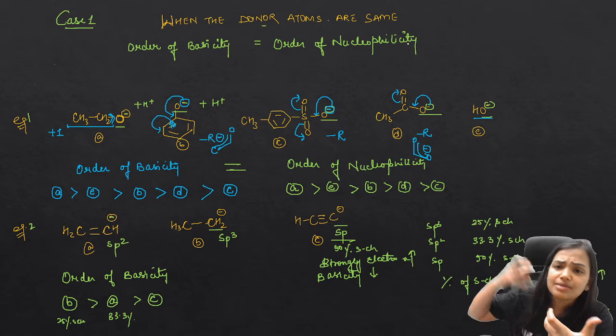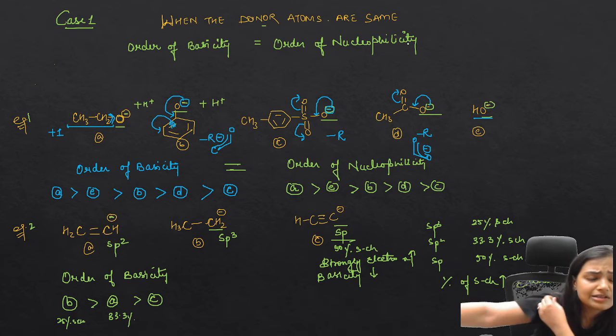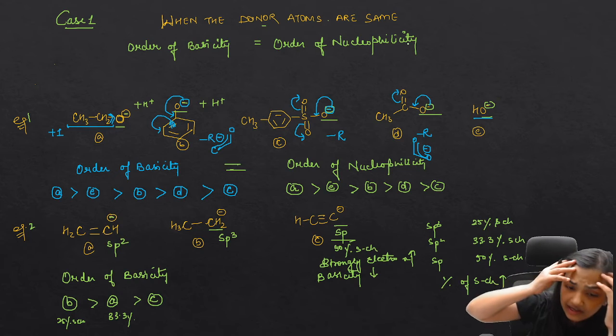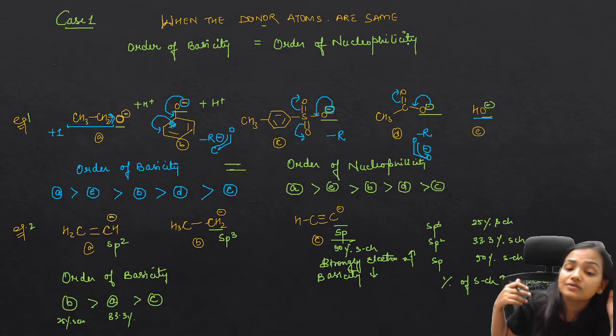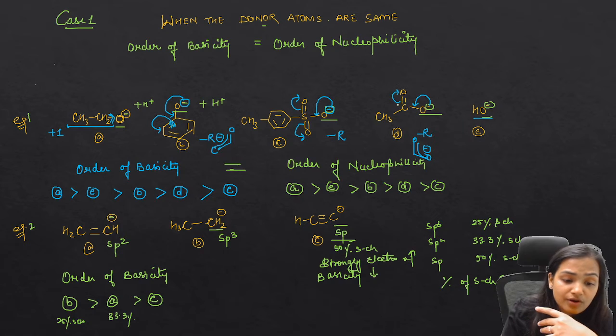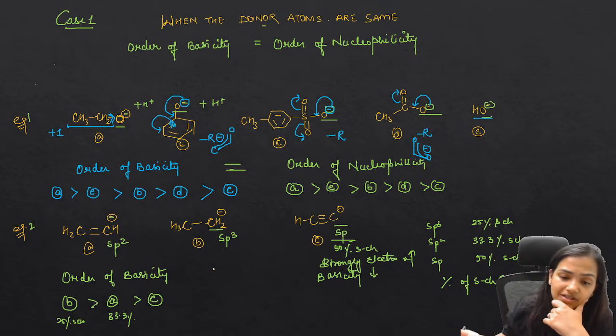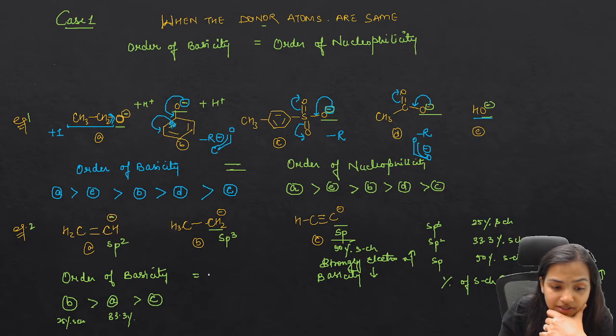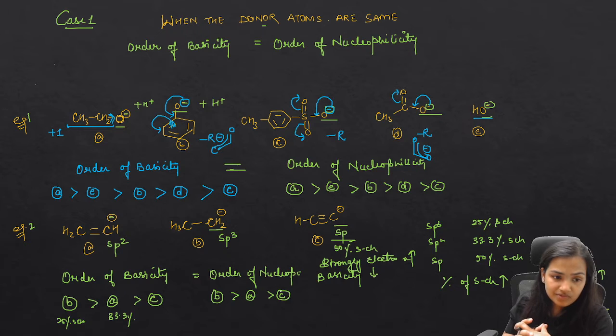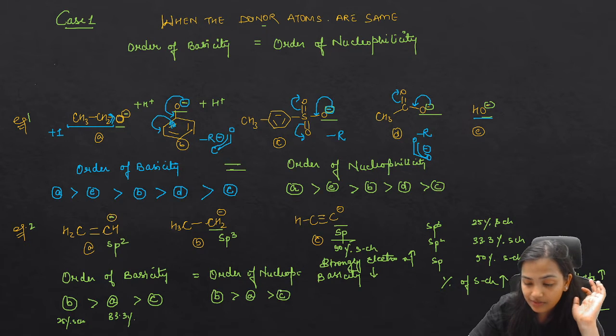Yeah, because again the same atom has to attack, and there is no steric problem. Then definitely, whether they have to attack over the H positive or over something other than H positive, it is going to form the same order. Whether you attack any carbonyl center or any other center other than H positive, here we can say that the order of nucleophilicity is also going to be B, A and then C. Is it clear? Okay, so this is the thing that you people need to understand.